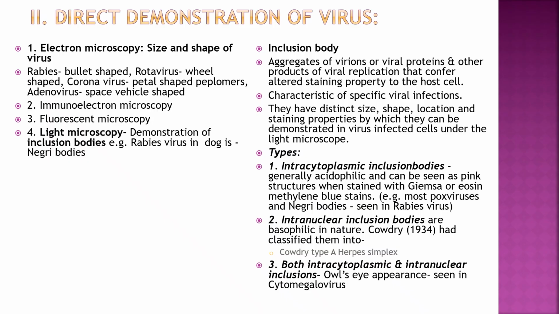The types are three: intracytoplasmic, intranuclear, and both. Intracytoplasmic inclusions are generally acidophilic and seen as pink structures when stained with Giemsa or methylene blue stain. Examples are most pox viruses and Negri bodies seen in rabies virus. Intranuclear inclusions are basophilic in nature. Cowdry classified them into Cowdry type A, seen in herpes simplex infection. Both intracytoplasmic and intranuclear inclusions give an owl's eye appearance, seen in cytomegalovirus.